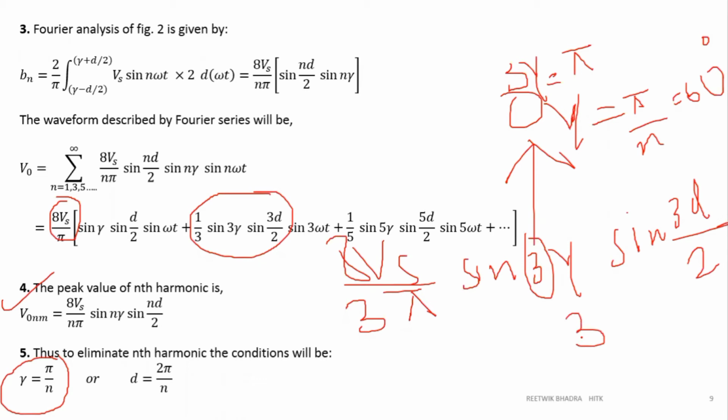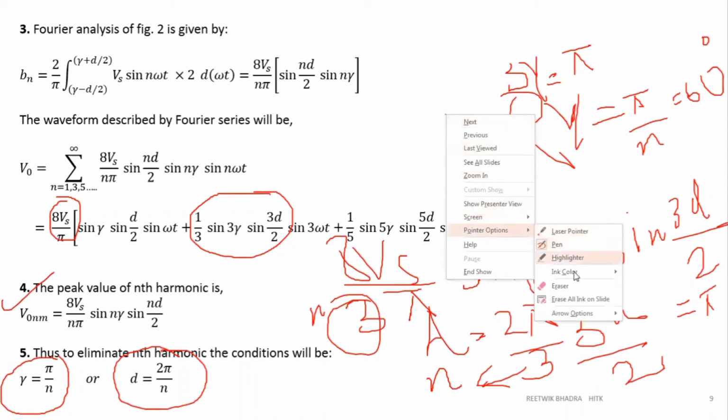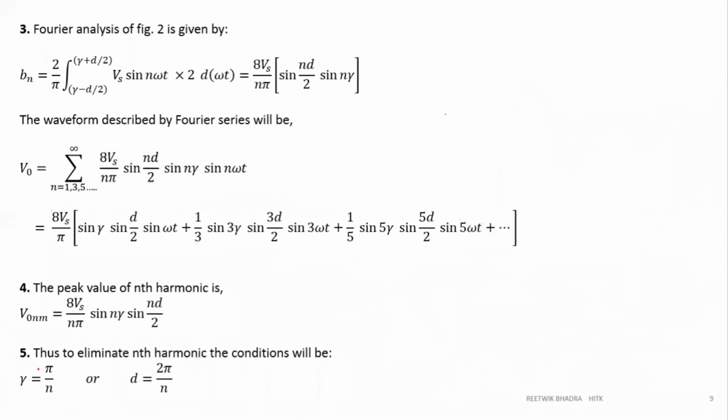This 3d by 2 can be equal to pi. 3d by 2 equal to pi. So can I write d is equal to 2 pi by 3? What is 3 over here? It is nothing but n, because this 3 we have taken is n over here. So 2 pi by n. So another condition is d is equal to 2 pi by n. So either you can fix your gamma value, or you can fix your pulse width, whichever you feel comfortable with.